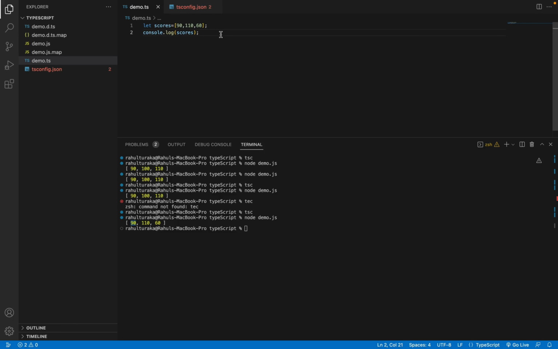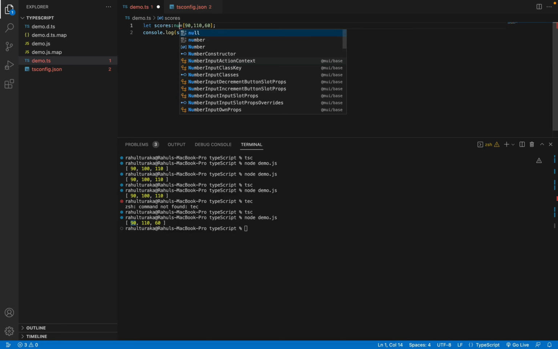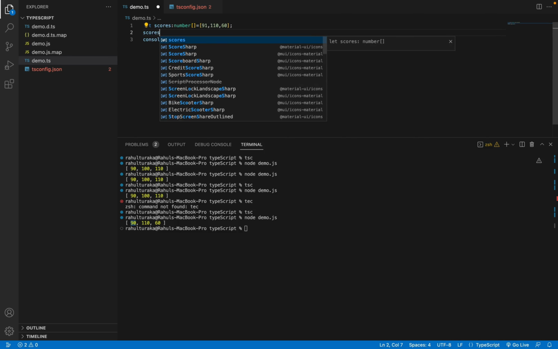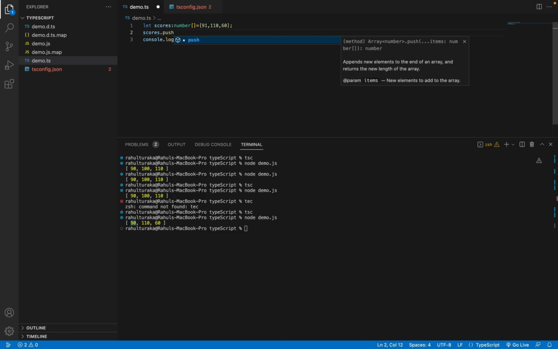But when you are writing the same thing in TypeScript, you need to explicitly mention what type of array it is. So after scores, we need to give a colon, then number and the array symbol. Like this, you have to give a type to a particular array. So this type has made my array a numbers array. Let's say I want to add a string to it. So let me try to add a string to it.